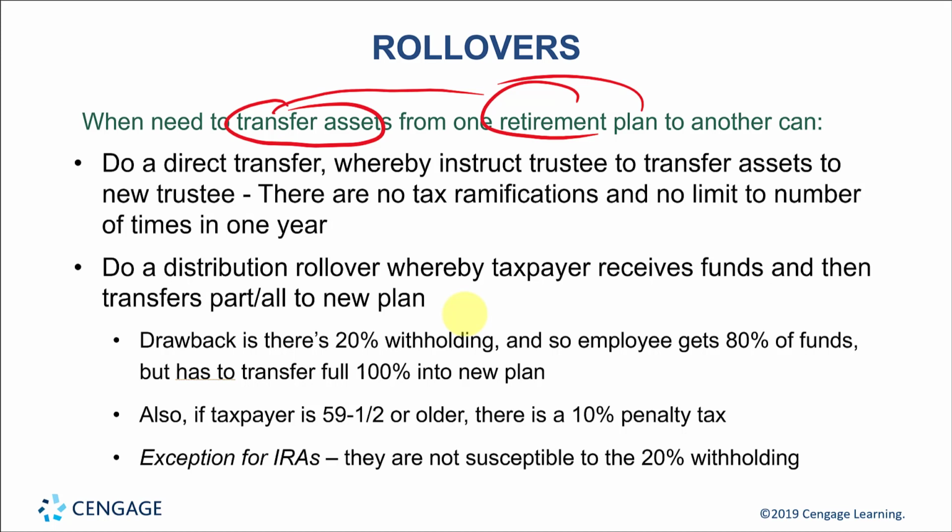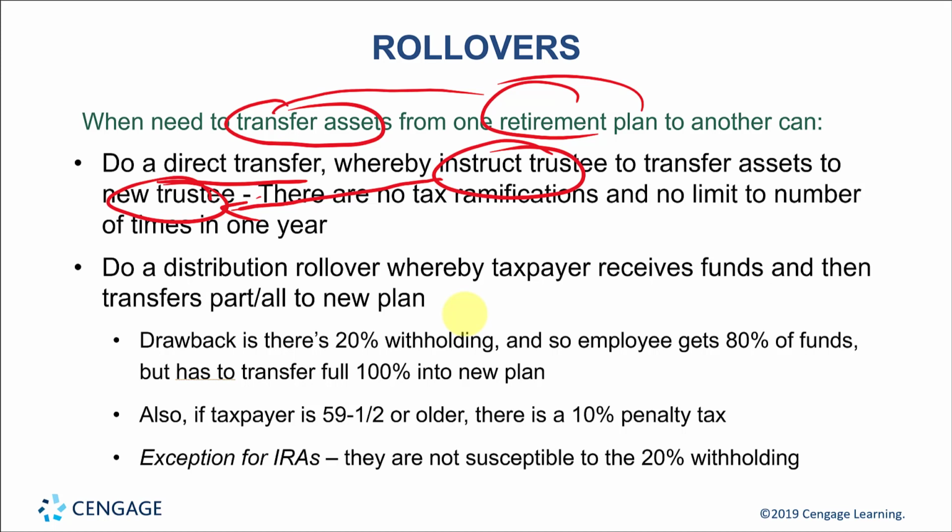So here it mentions in the two main bullets, there's two main types of rollovers. One is called a direct transfer. Again, from one, they call it trustee of the old retirement account to a new trustee, the new retirement account. And the money goes straight from one to the other. So the employee taxpayer doesn't see any money at all. And it should be all tax-free. Now, possibly the taxpayer has to report this transaction on their tax return, but it's not going to be taxable.